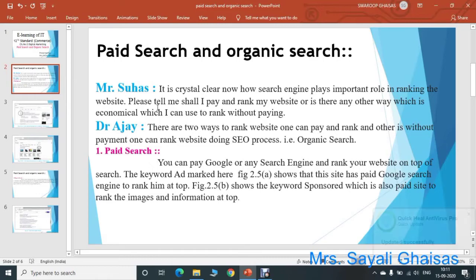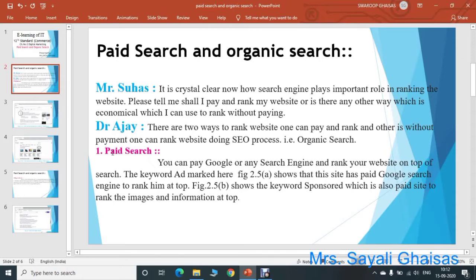For this question Dr. Ajay replies that there are two ways to rank a website. One can pay and rank, and the other way is without payment. One can rank the website by doing the SEO process, that is nothing but organic search. So there are two different ways. One way is by paying something for ranking your website, and the other way is without payment. You can rank the website, but you have to follow the SEO process. So we can say there are two different types: paid search and organic search.